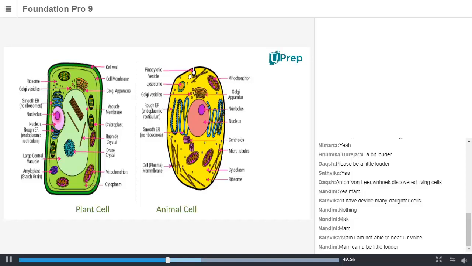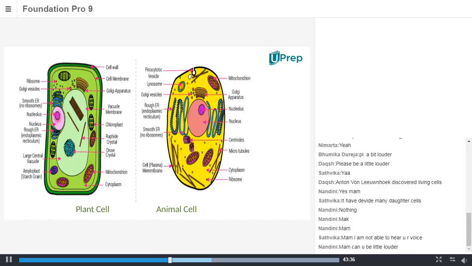If you observe the plant cell structure, you have a big vacuole because they produce their own food material and they store the food material. For that purpose, they need vacuole in large size. But in case of animals, no need to store food material. Whenever you feel hungry, you just grab whatever you want, either human being or any animal or bird for that instance, isn't it? So we don't need vacuoles to store food materials. But most of the animals, they will go for reproduction process to increase their number of generations.